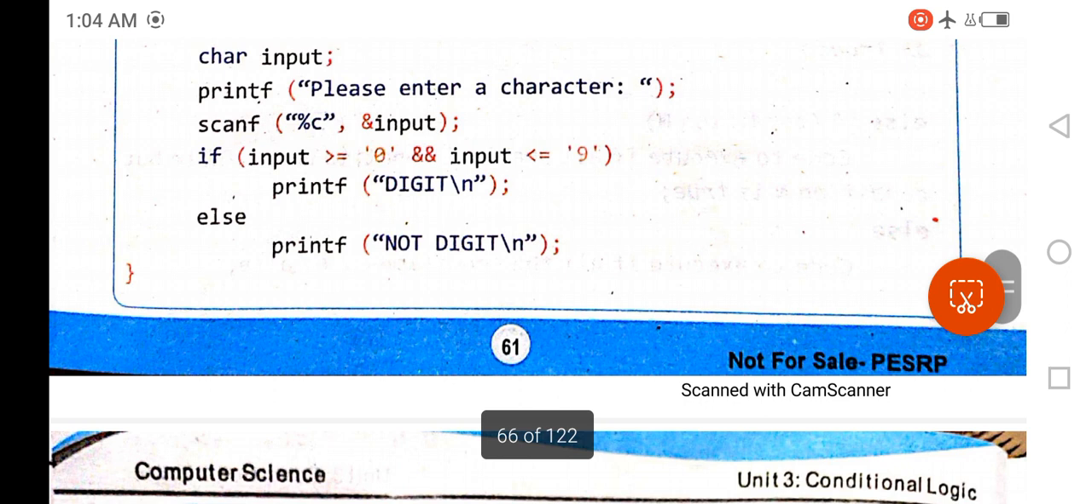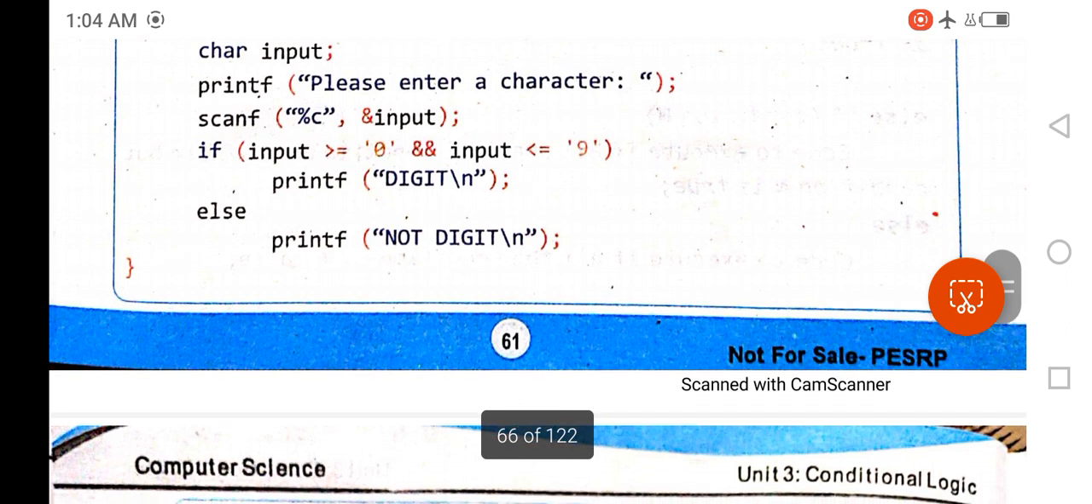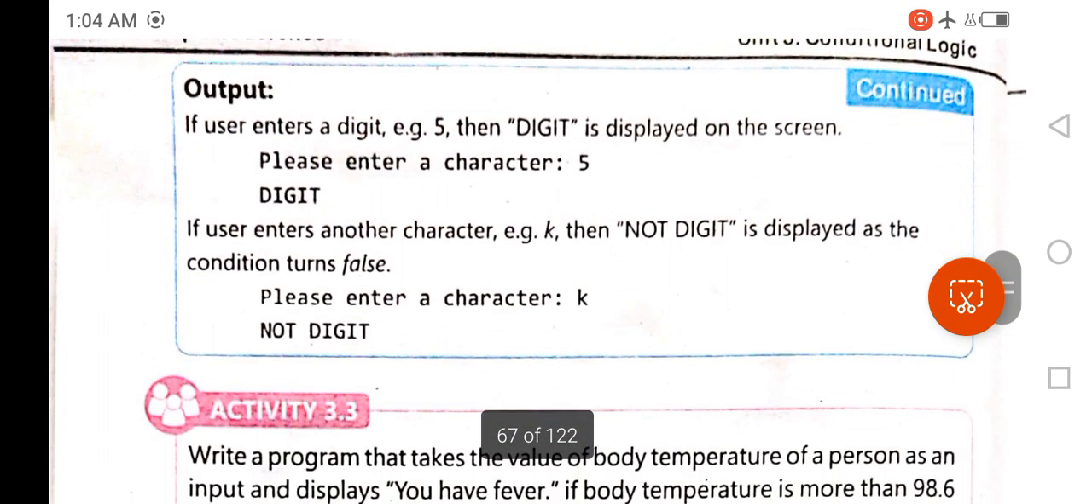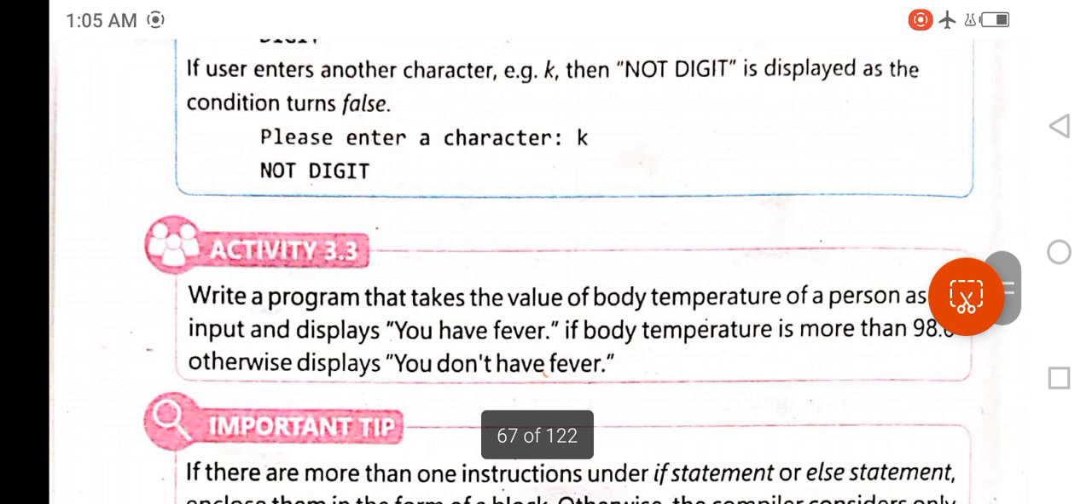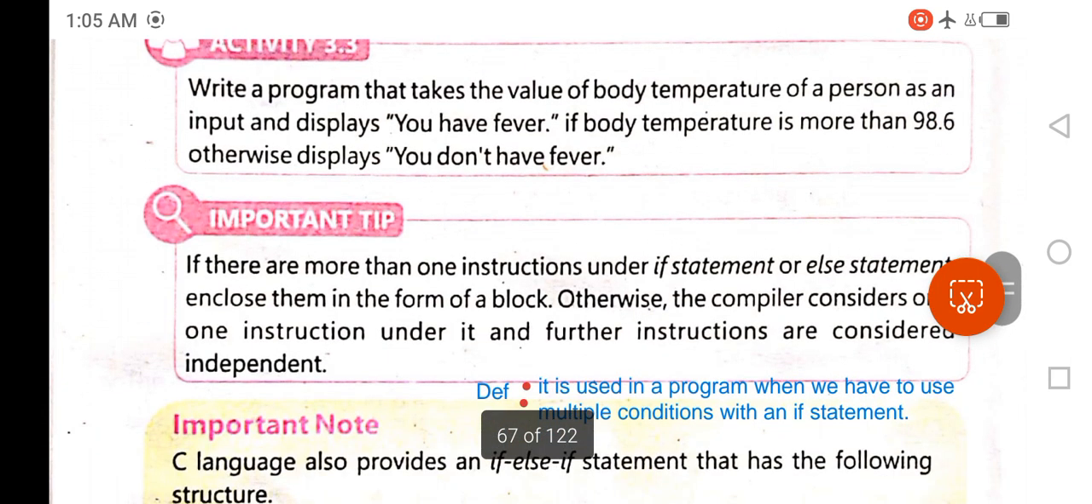Take a look at this example and write it in your copy 2 to 3 times by looking at this example, and then close the book and try to write it on your own without looking at the book, and see how much of the concept you have. Okay, so its output is as follows. After that, the activity is given in this chapter, and I have explained these activities in a separate video. You can see it from there.